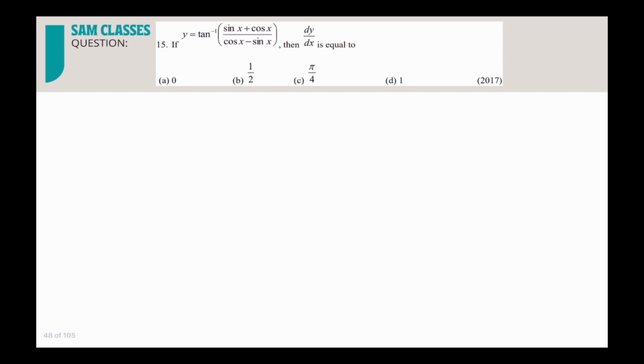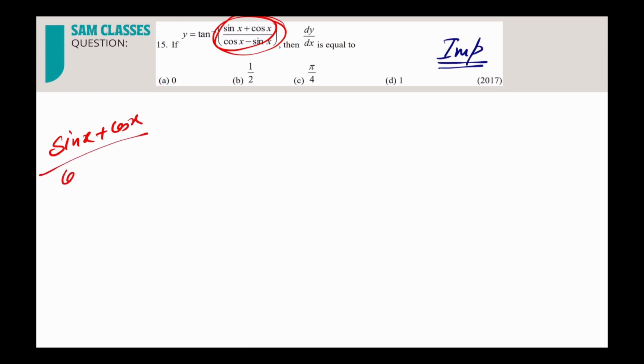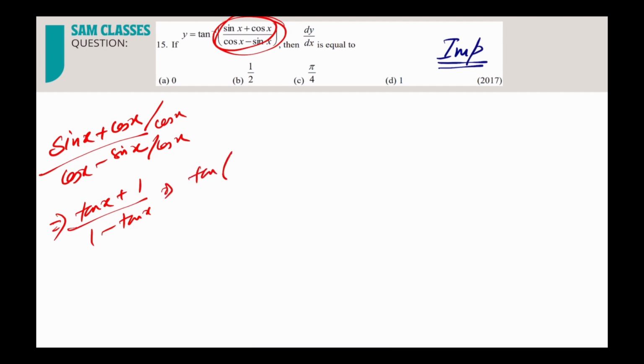Very simple, mark it important. Why I'm telling you to mark it important is this part is a standard thing. I'll solve it first. Sin x plus cos x divided by cos x minus sin x. What you do is divide the whole numerator and denominator by cos x. So you'll get tan x plus 1 by 1 minus tan x. That is nothing but tan of pi by 4 plus x.